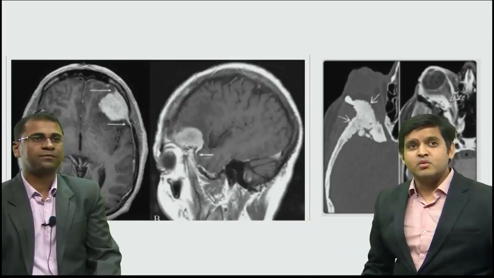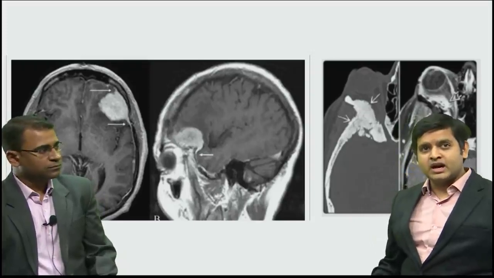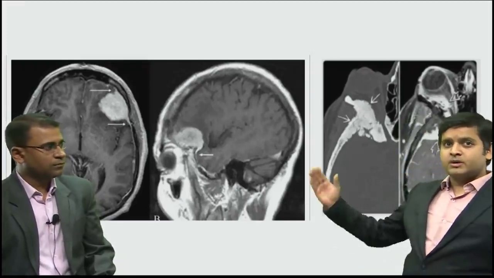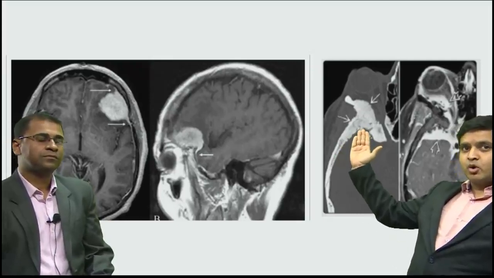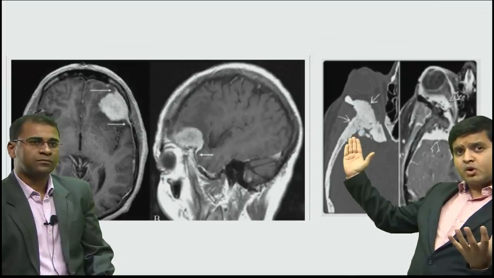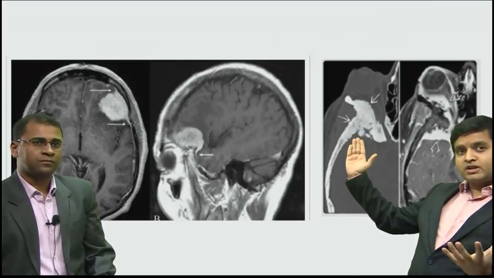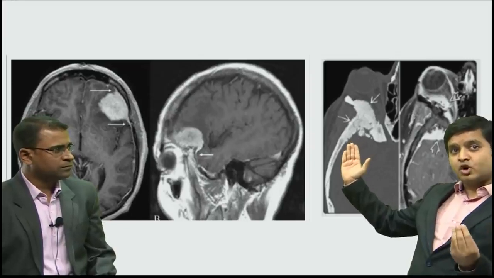And here is the most common primary brain tumor, meningioma. If you see, I have got two patients for you. The patient on this side is a CT scan. As you could see, this is the bone and this bone is appearing thickened. Most tumors, when they touch a bone, cause erosion, whereas meningioma is one tumor which causes thickening of the surrounding bone, and this phenomenon is called hyperostosis.